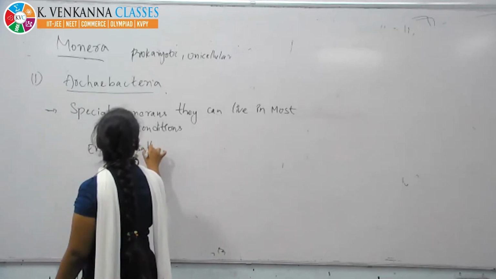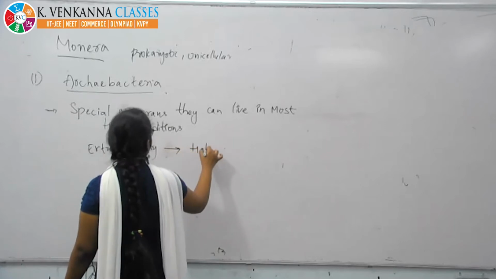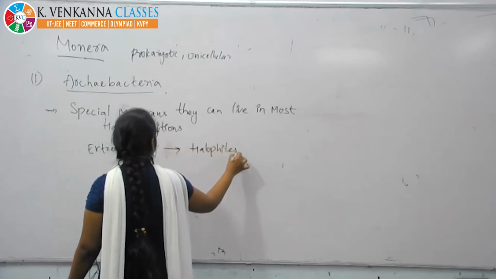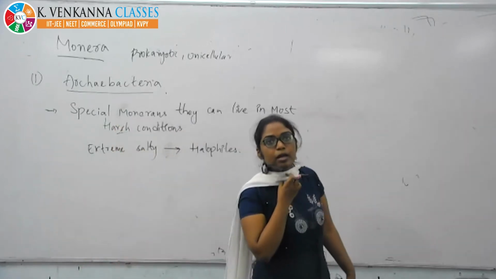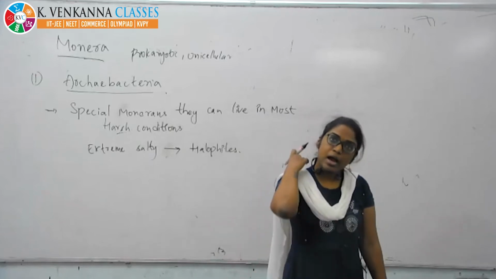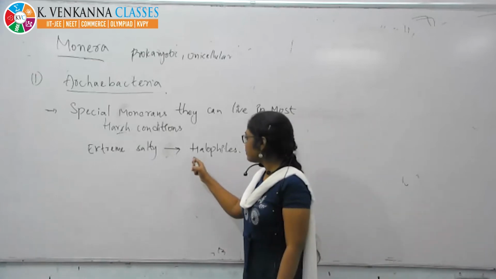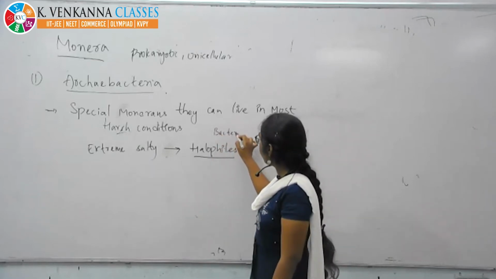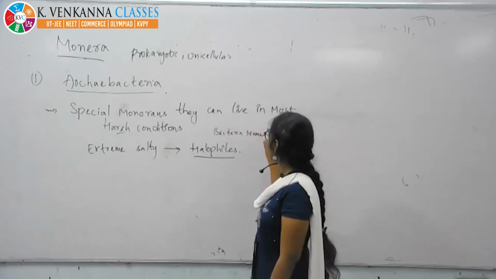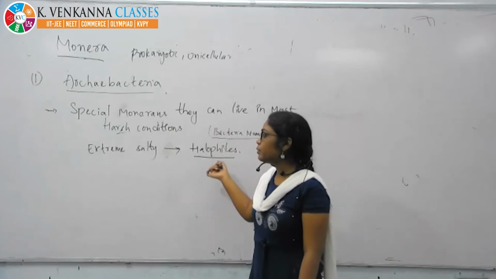If they are living in an extremely salty condition, they are called halophiles. Salt means near the seashores, where there is more salt. What do we call this? Halophiles. These are bacterial names. That bacteria is halophiles.